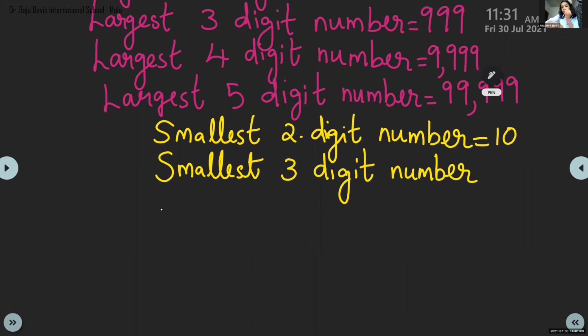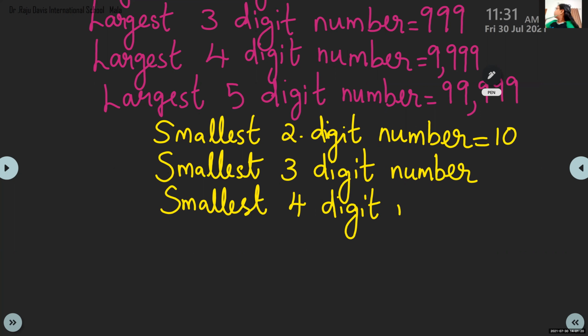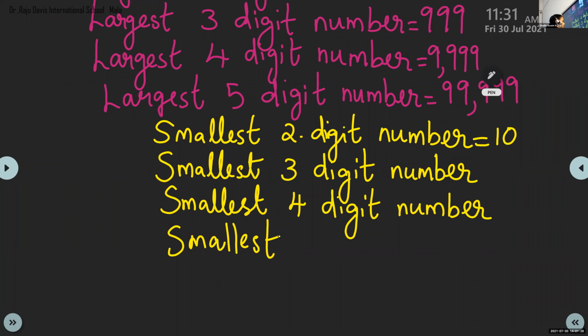We want to write the smallest two-digit number. The smallest one-digit number, that I told you, we are not writing from there. What is the smallest one-digit number? 1. Okay, 1. You can write it if you want, because now, children, we have to write till 5 digits. So that is very easy. You are learning from class 1. Now, the smallest 5-digit number.